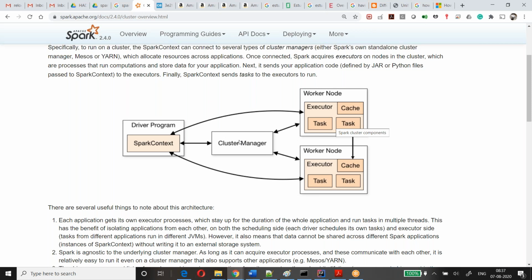Standalone means it doesn't require any other thing. Spark itself has its own cluster manager called standalone. Another one is Yarn, whatever we discussed: the resource manager, application master, node manager, that stuff.